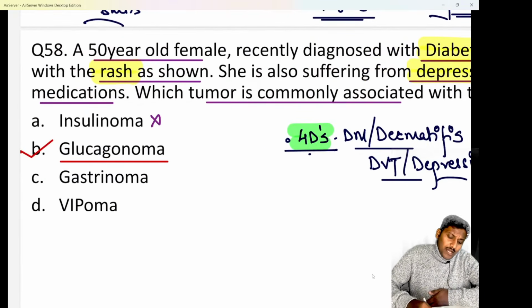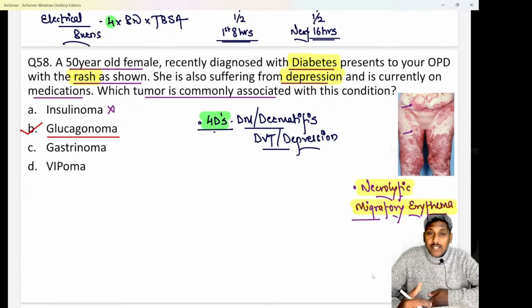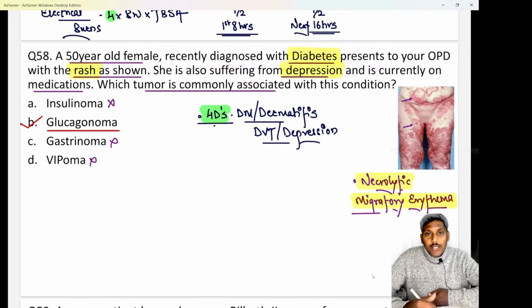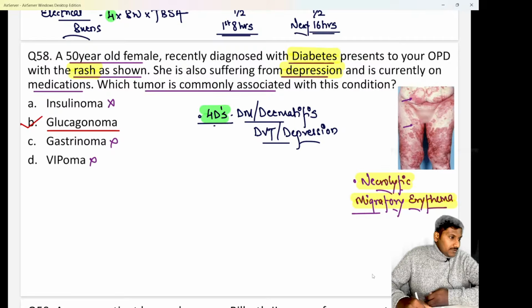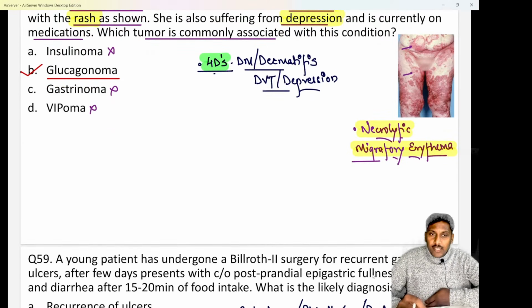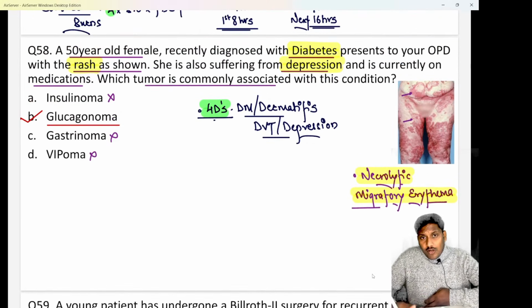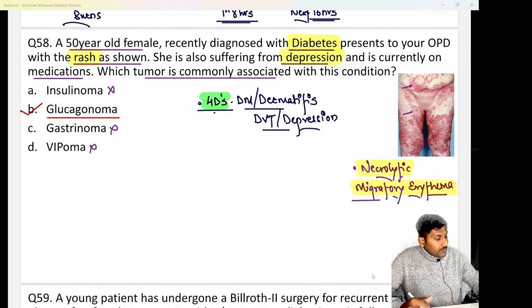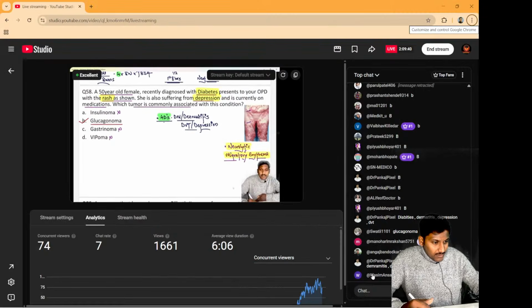Do remember insulinoma is a tumor of beta cells which will secrete more insulin. So patient will have low blood glucose levels or hypoglycemia, not diabetes. Okay? In gastrinoma patient will have excess gastrin levels causing ulcers. And VIPoma is a tumor of F cells basically where patient has watery diarrhea, hypokalemia and acidosis like features. Okay? So that is important. So do remember it is a case of glucagonoma. Serum glucagon levels are used for diagnosis of the patient. Hopefully clear. I hope all of you were clear with this answer.